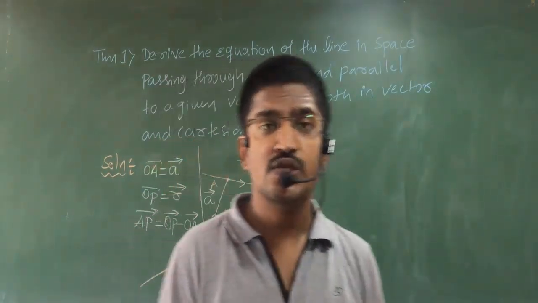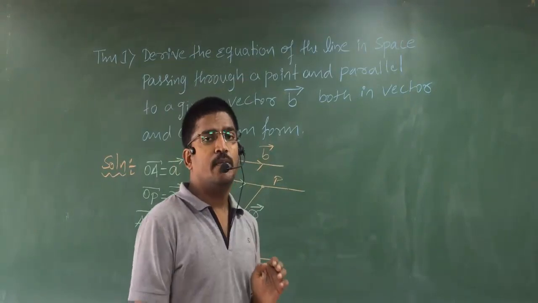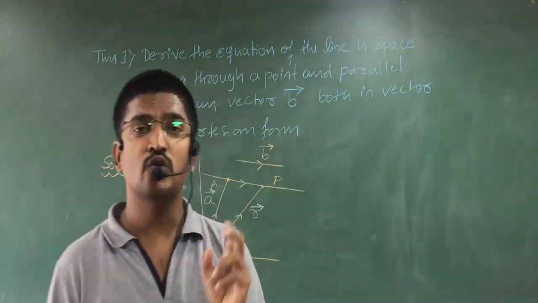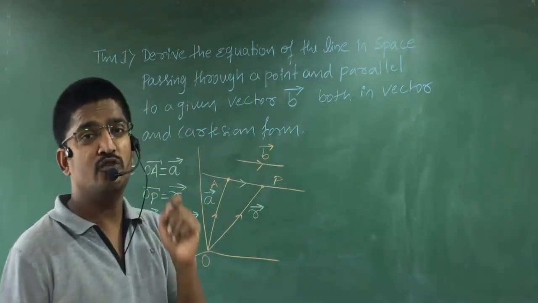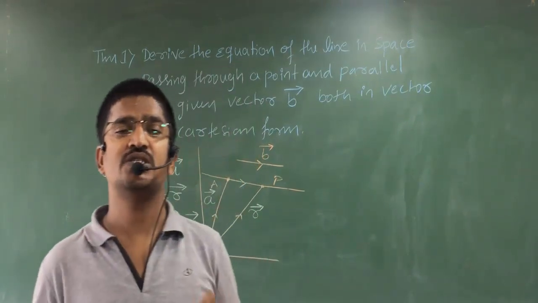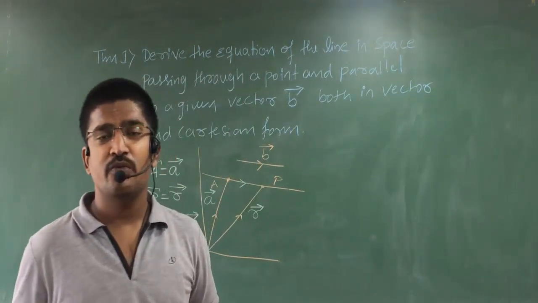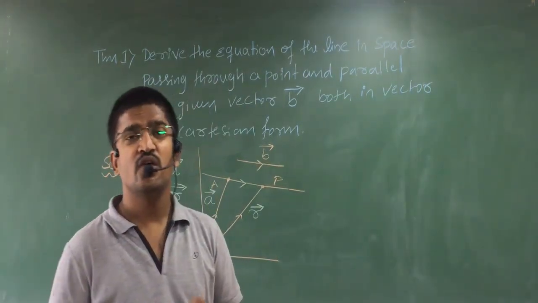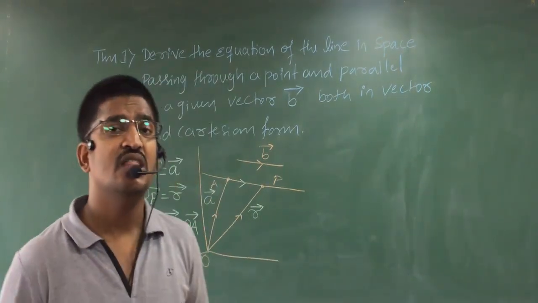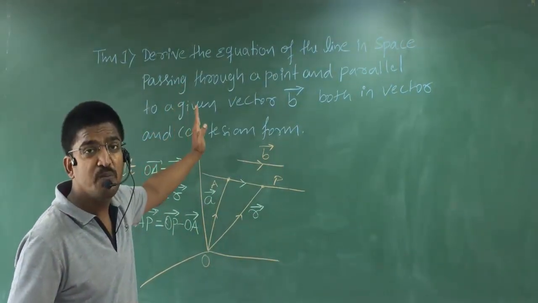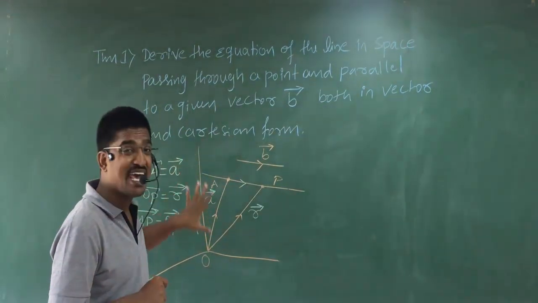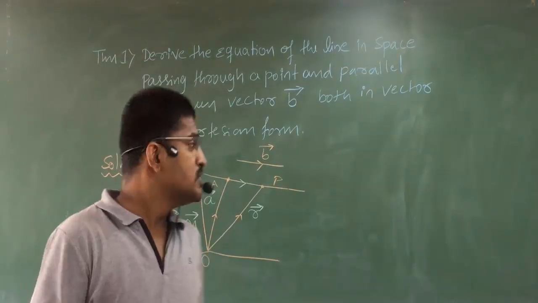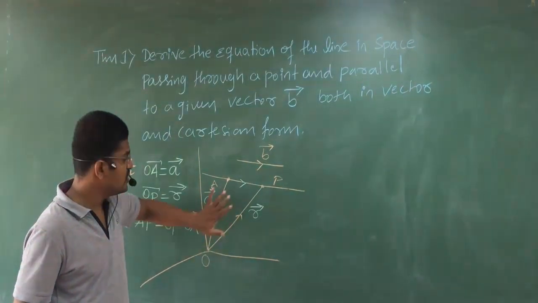Okay, students? To solve this theorem, the first thing you must know is how to represent your diagram. That means how to draw the given terms. If you draw the given terms, half of the theorem is over. Are you getting my point? If you draw the statement, half of the theorem is done. You don't need to remember anything. The terms which are given in the question paper have to be represented in diagrammatic form in your answer sheet. That is important. Clear?